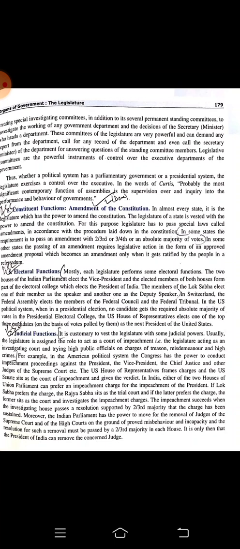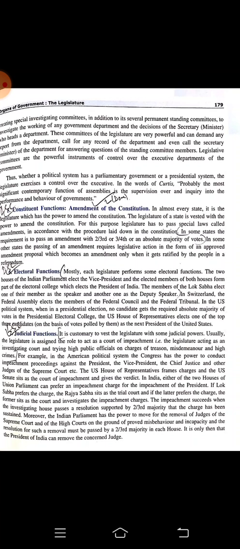In Switzerland, the Federal Assembly elects the members of the Federal Council. So we can understand, not only in India but even in Switzerland, each member of the legislature somehow has an electoral function. That means they are electing, or you can say selecting, the members, like the vice president and the president. It is happening in the USA, it is happening in Switzerland, it is happening there also.